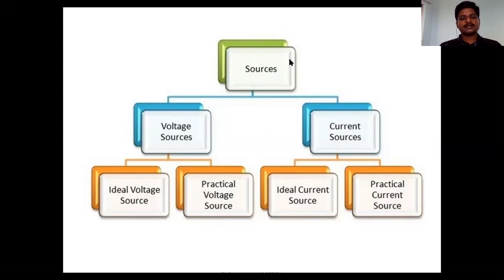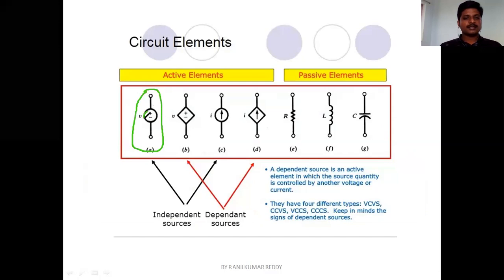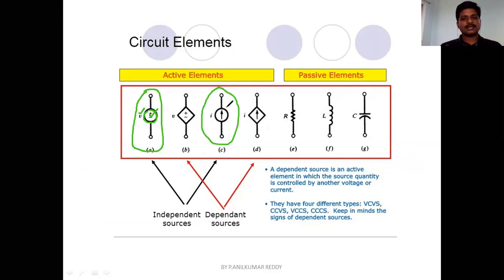So these are the basic types of sources you have. And these are the symbols, as you can see on the screen. So always remember, independent sources are denoted by a circle. If it is a voltage source, it must have some value as well as polarity. Polarities means plus and minus. Similarly, if a source is an independent current source, again it is denoted by a circle, and it will have a direction of current shown on the diagram, as you can see on the screen.